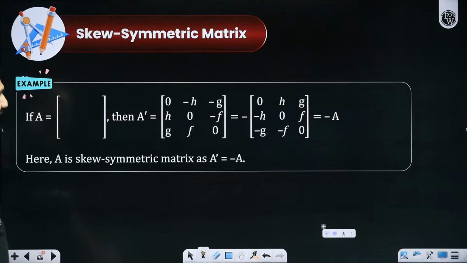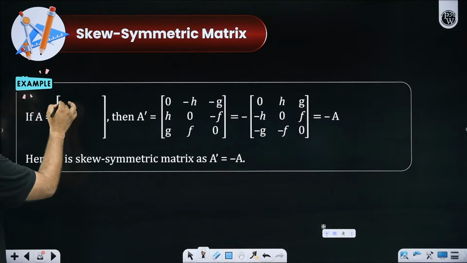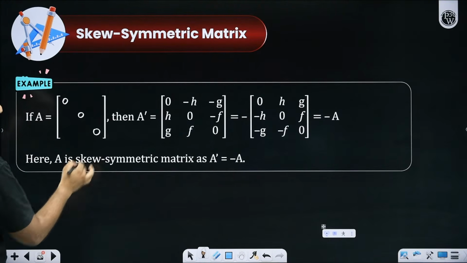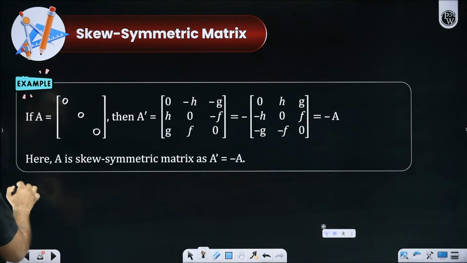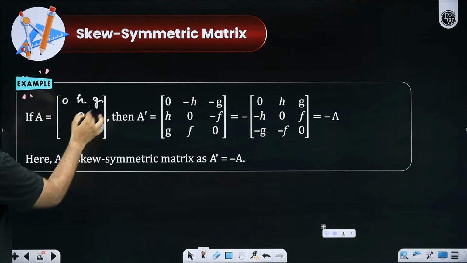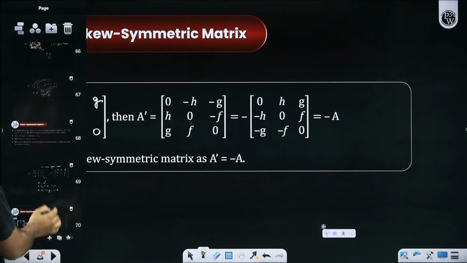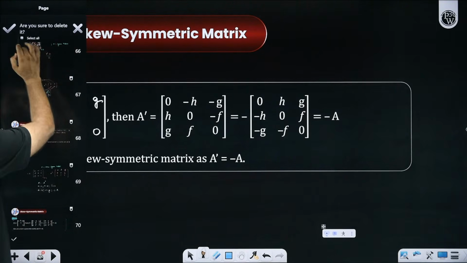Let's say there is a matrix A which is given by 0, 0, 0. Then its other elements are given by, let's say, H, G here, right? And then other elements are, I'm just trying to create it. Forget this whole slide. I'll just remove it and I'll give you a better idea. Rather than correcting it, let me just give you something else.